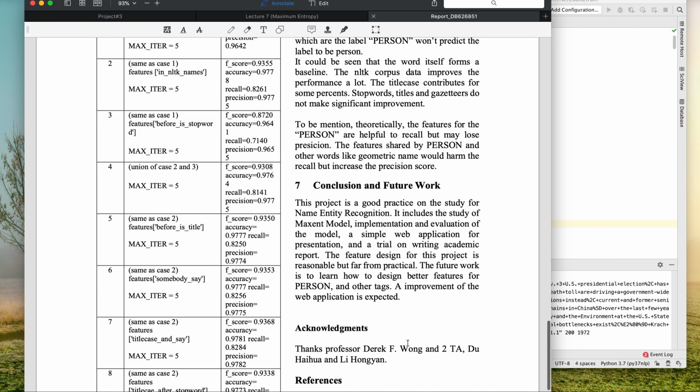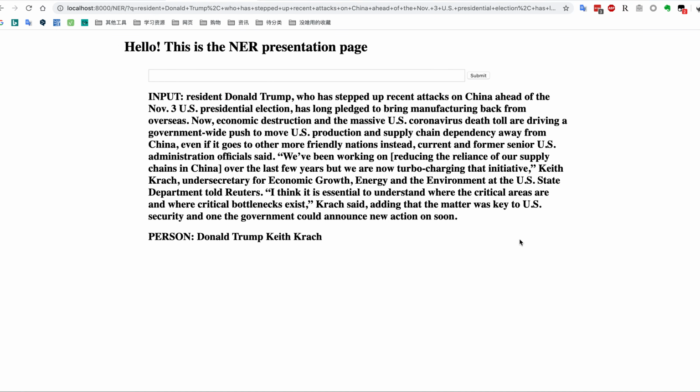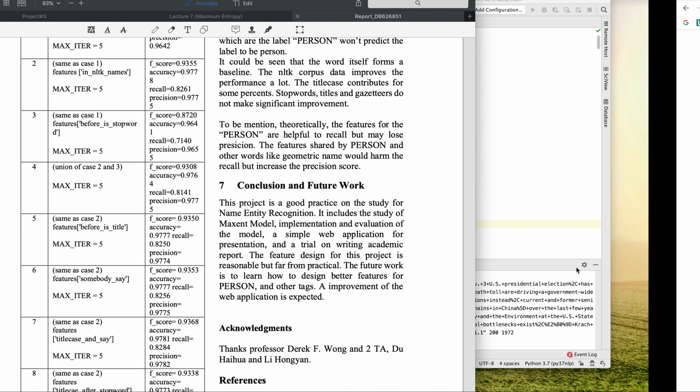For the conclusion, I think this project is a very good practice for our study. It lets us know the named entity recognition area and learn some basic methods in natural language processing. We could design better features to continually increase the performance of this project. Also, the web application doesn't look very nice, so it also has potential to improve.